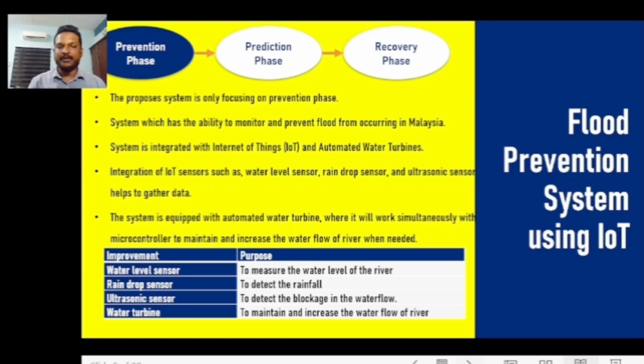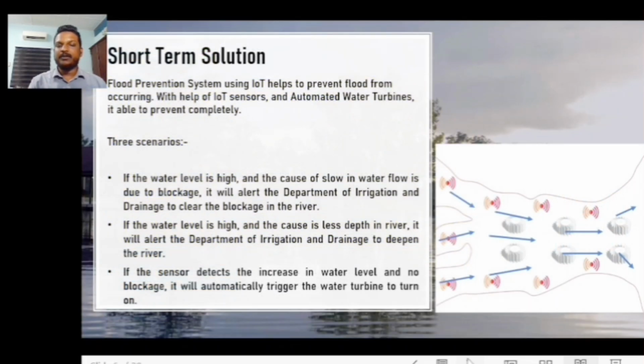The system is also integrated with IoT sensors, like a water level sensor to measure the water level, a raindrop sensor to detect the rainfall, an ultrasonic sensor to detect blockage, and a water turbine which works simultaneously with the microcontroller, Arduino, to maintain and increase the water flow of the river when required. So the short-term solution which can be implemented is to prevent flood from occurring with the help of IoT sensors and an automated water turbine. There are three scenarios that could happen.